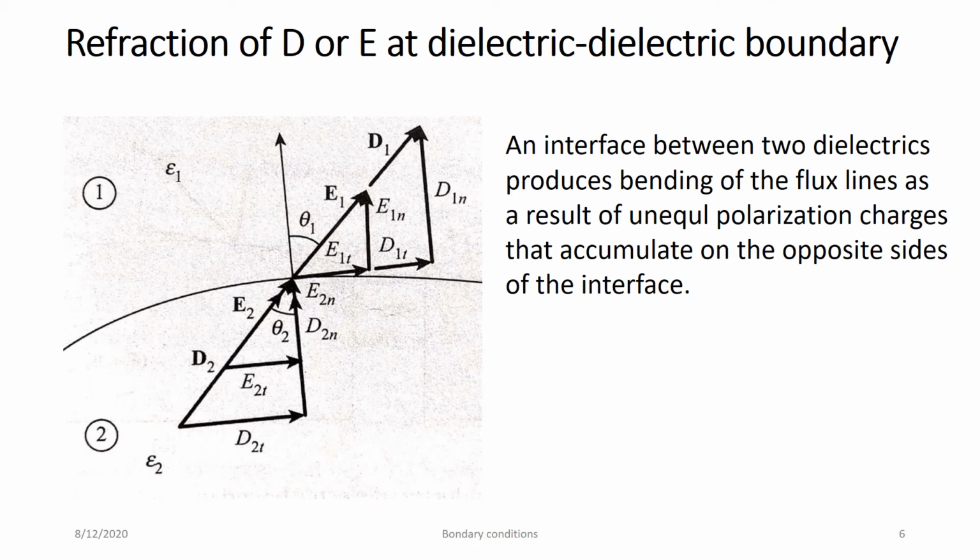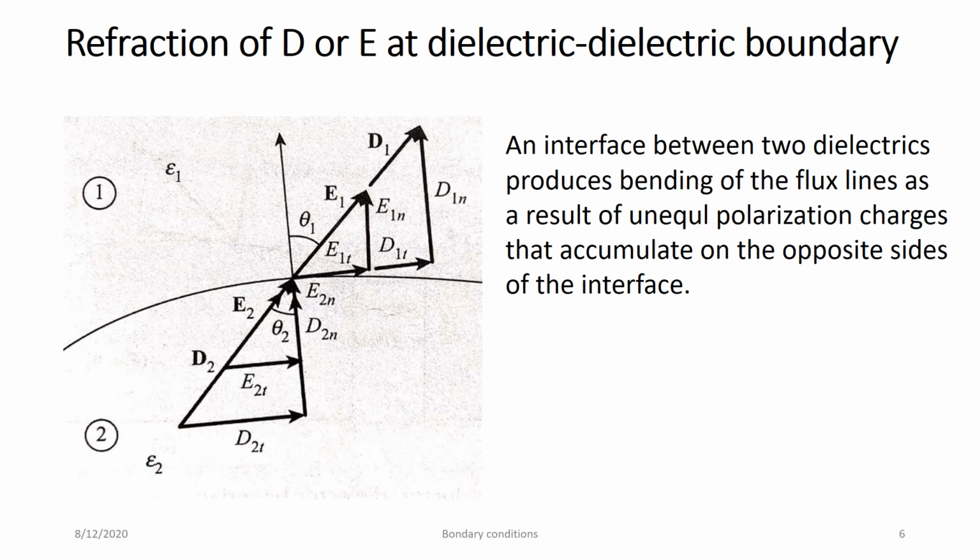So an interface between two dielectrics produces bending of the flux lines as a result of unequal polarization charges that accumulate on the opposite side of the surface of the interface. So here there is epsilon 1, there is epsilon 2, vectors are shown, and accordingly you have to write the equations, and the equations we are writing to find the refraction.